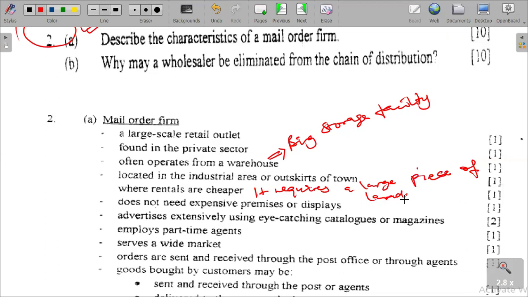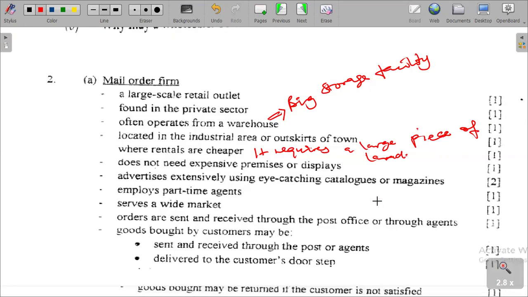In that area, the land is cheaper, so hence it needs to be located there. It does not need expensive premises or display. So in order for the mail order firm to operate, it does not need expensive premises, just to cut cost.